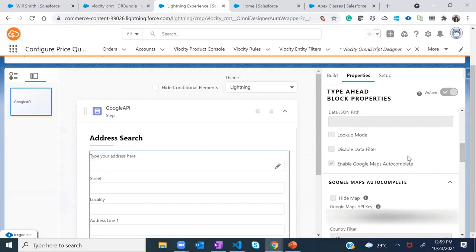And if you don't want the map, and you just want these fields to be populated, then you can also do that. So basically it is an API integration which returns a couple of results. You select the result which is closest to your address, and then that gets broken down into a couple of fields like street, locality, address line 1, etc. All the JSON is just being broken down into different nodes and then mapped on the UI. That's it. Perfect. Thanks, Taranveer. It was really essential to cover that.